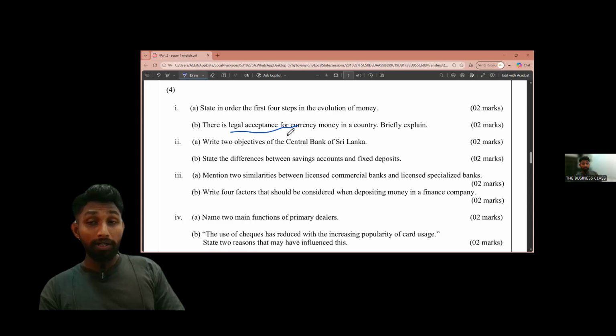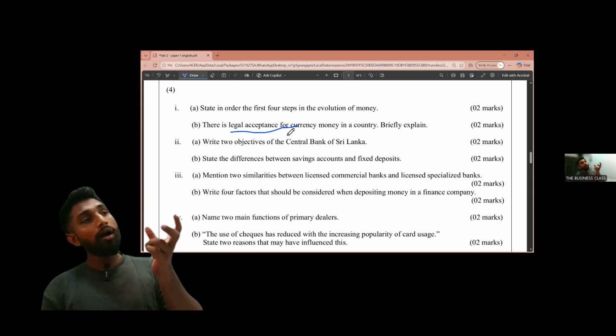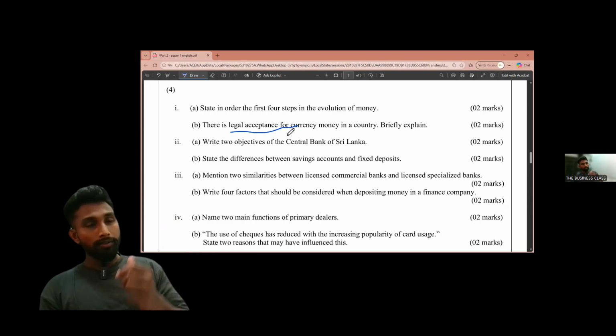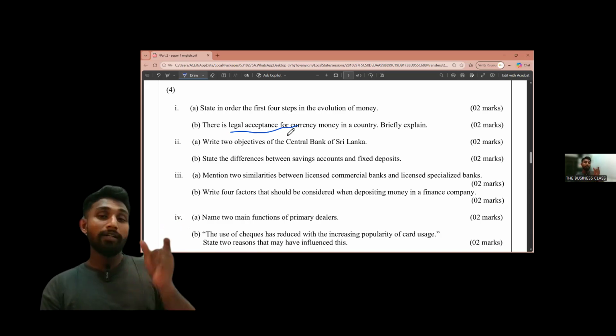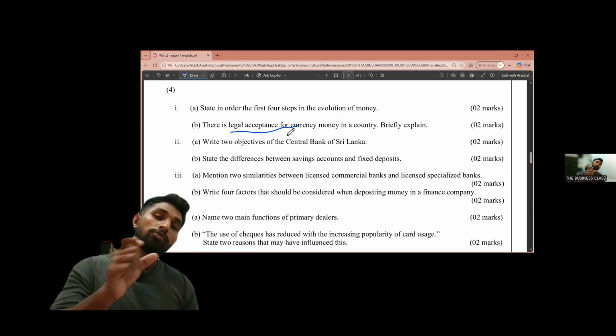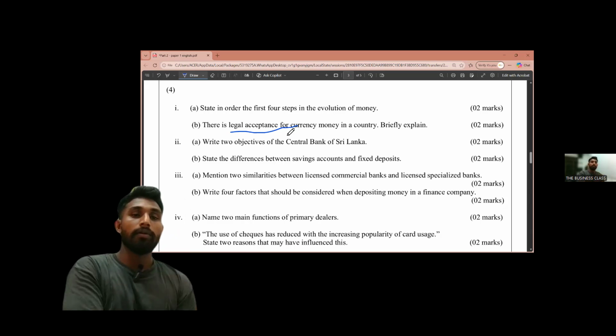It is a punishable thing. Think you are refusing to accept a 100 note in a settlement, it is a punishable offense. You definitely must accept that money if there's a trade between two parties, since that money has legal acceptance.